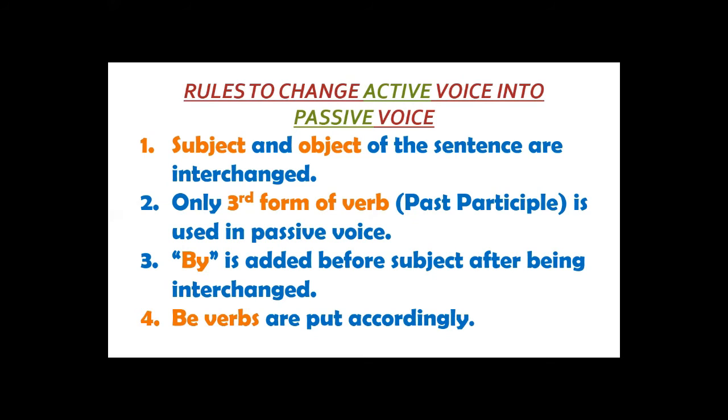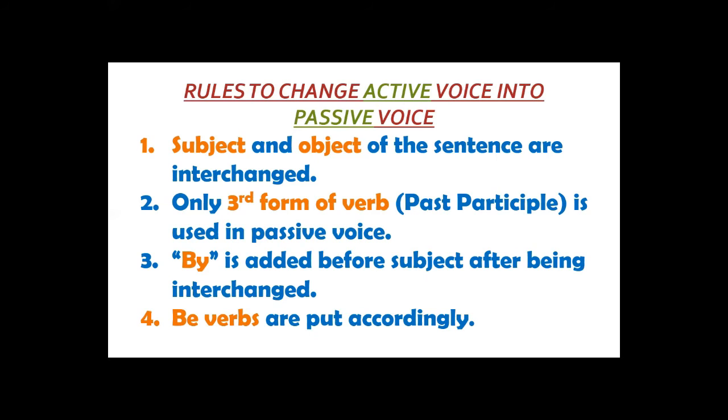So they are interchanged. Number 2, only third form of verb, that is called past participle, is used in passive voice. Whatever the tense you are taking to make it passive, the form of verb is going to be third form of verb. If the tense already has third form of verb, you will repeat the third form of verb.